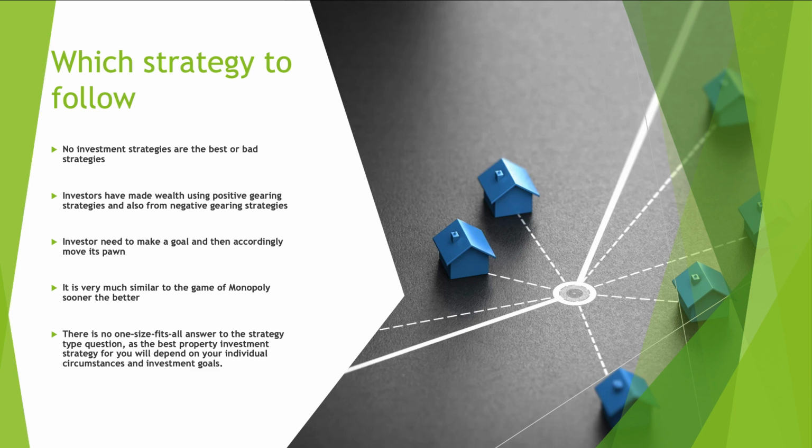So if it was $10 and you have bought two locations in one go, and then you have three houses on each, then it might give you $70 to $80 more. So it all depends on how you strategize your Monopoly game, right? The same thing happens in real-time strategy when it comes to playing the investment game.